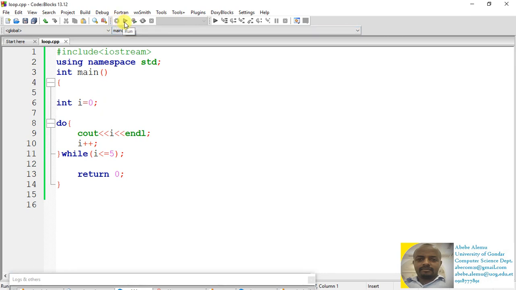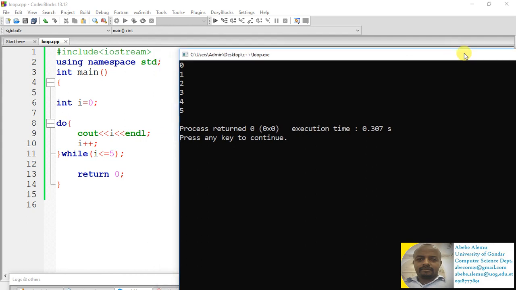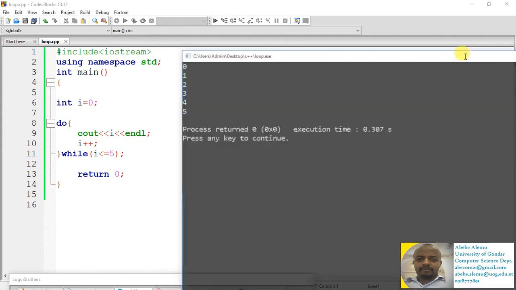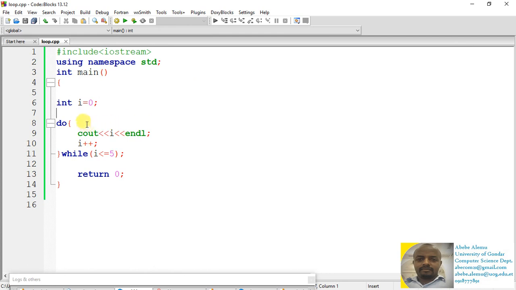Compile, run, hopefully we will get the same result, numbers 0 up to 5, the same as the previous program. What makes a difference is the syntax. In this case, this is step 0, this is step 1, step 2, step 3. Step 0 is the initialization, step 1 is the statement, step 2 is the increment, step 3 is the update. So this step will repeat if this result is true.